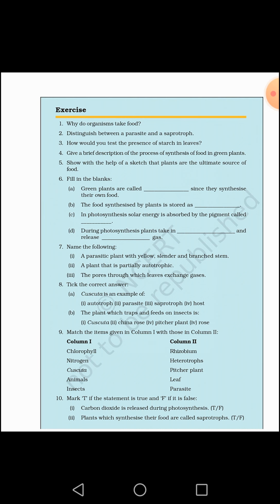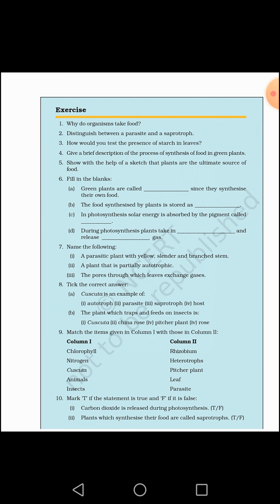It means chlorophyll of the plants captures sunlight and plants take carbon dioxide from the air and water from the soil, and in the presence of chlorophyll and sunlight food is manufactured in the plants, and this process is called photosynthesis. In this process oxygen gas is released out. So you will explain this photosynthesis process in this answer.